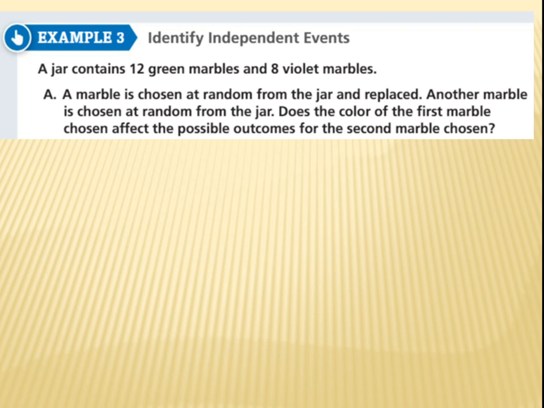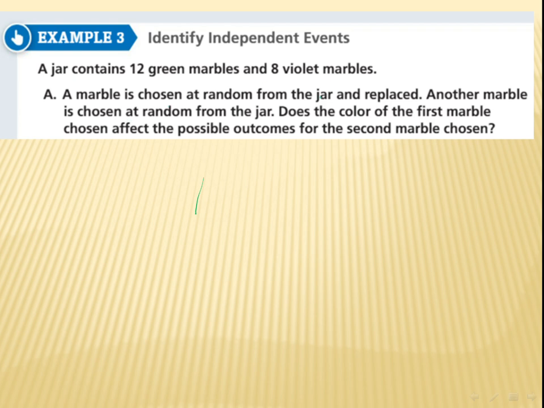Okay, so see here this question. It says a jar contains 12 green marbles and 8 violet marbles. A marble is chosen at random from the jar and replaced. Another marble is chosen at random from the jar.